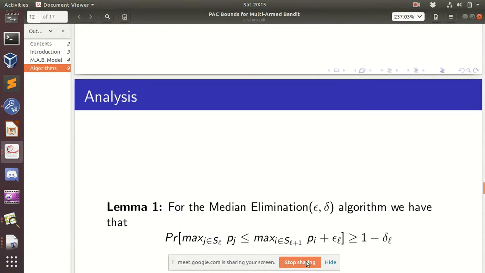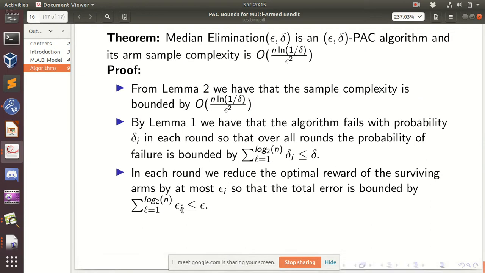Since this inequality is holding for each and every level, the gap between any two levels is epsilon L. So we are basically adding the epsilons, and the maximum gap between the coin which we are choosing and the best arm is this summation, which is upper bounded by epsilon because of the way we chose the epsilon L's. That is the reason why it is getting bounded by epsilon, and similarly for delta.